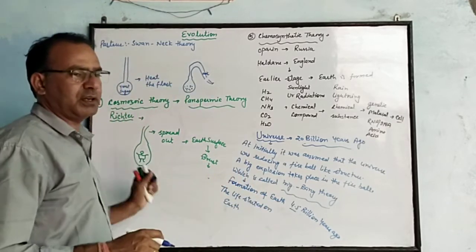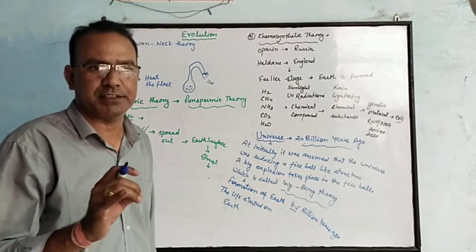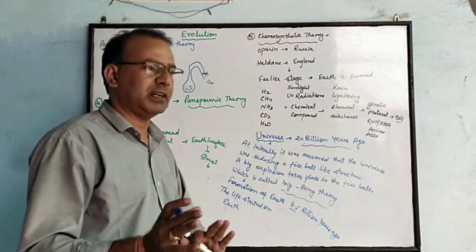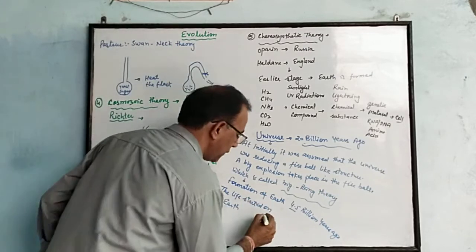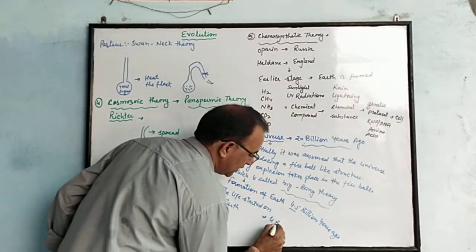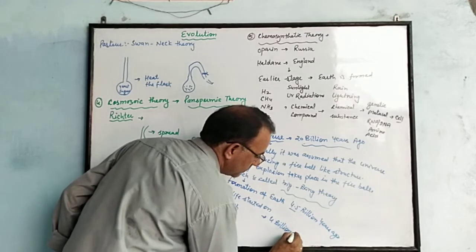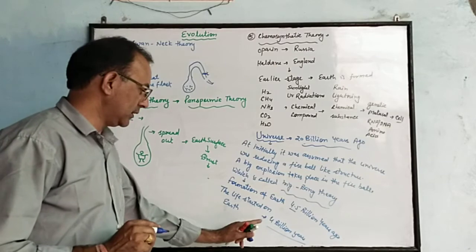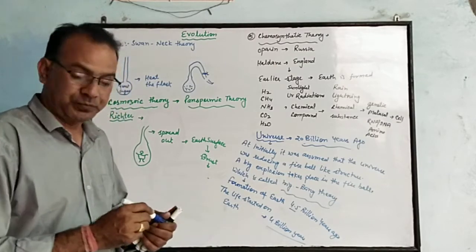After the formation of the earth, 500 million years later, life started on earth. यानी अर्थ जब बनी उसके 500 मिलियन ईयर्स के बाद अर्थ के ऊपर लाइफ स्टार्टेड हुई. It means you can say that 4 billion years ago the life started on earth.